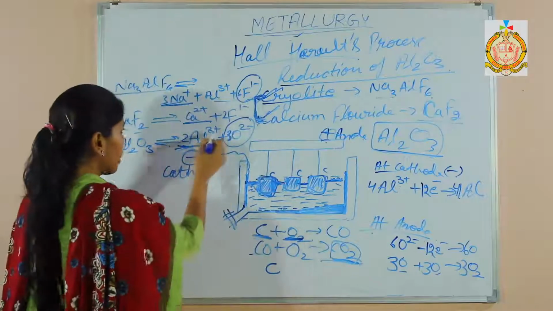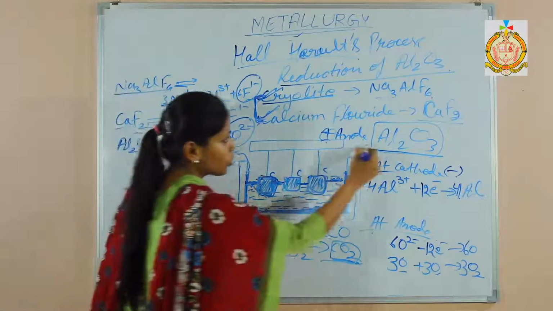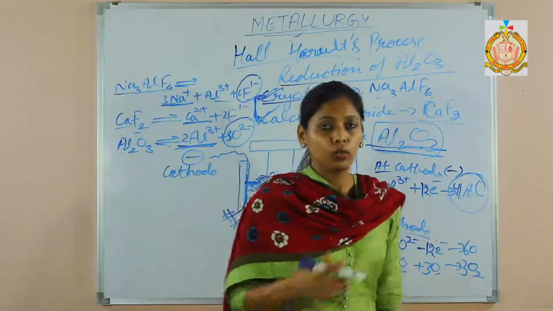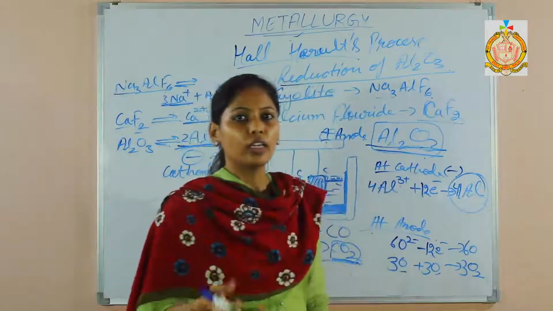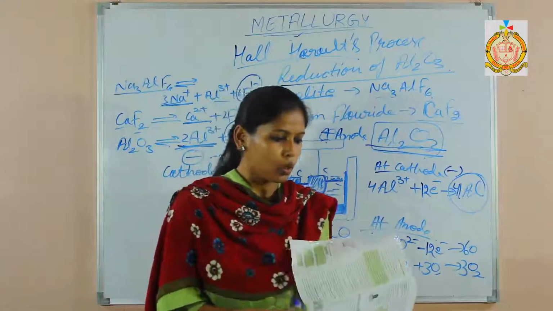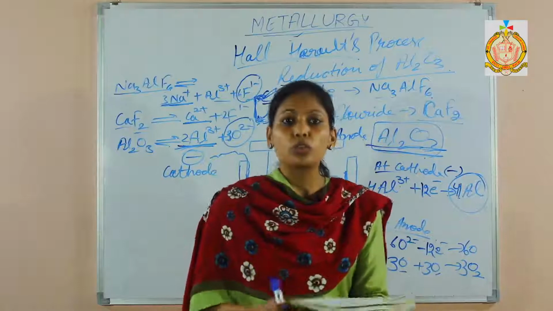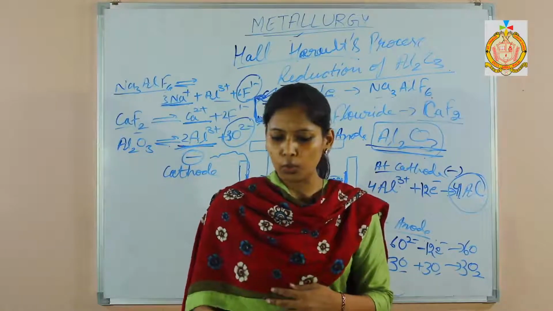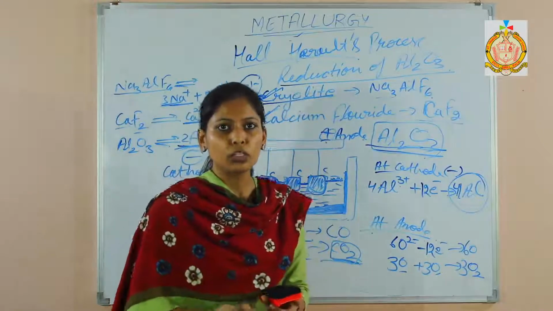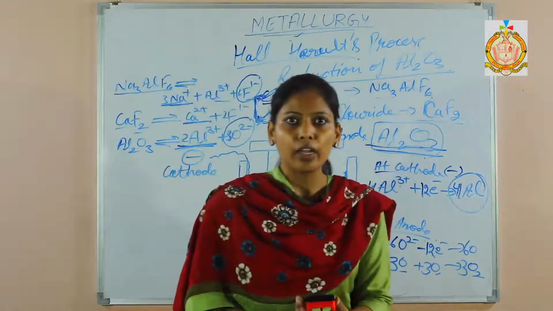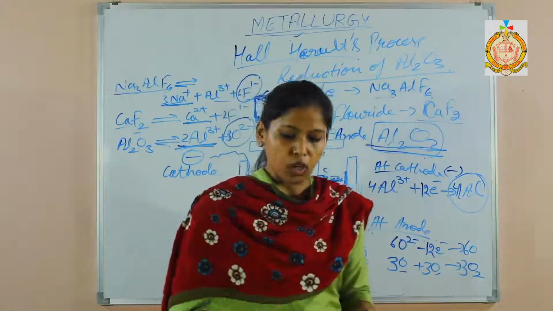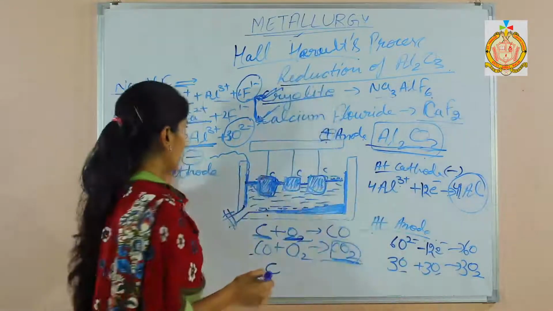Now you can see aluminium oxide is changed into aluminium. Then what will be the next step? The next step will be the refining of aluminium. That is not in our syllabus, so no need to do that one. And the uses of aluminium: aluminium is used for constructing buildings, for making machinery tools, and for making cable wires, etc. It has many uses.